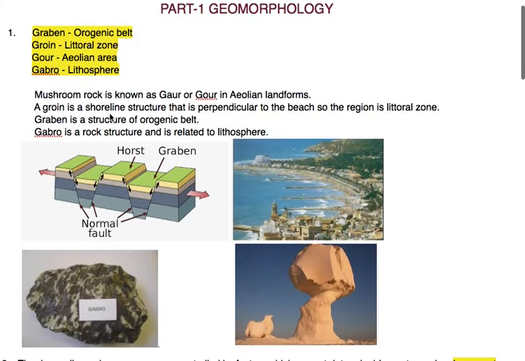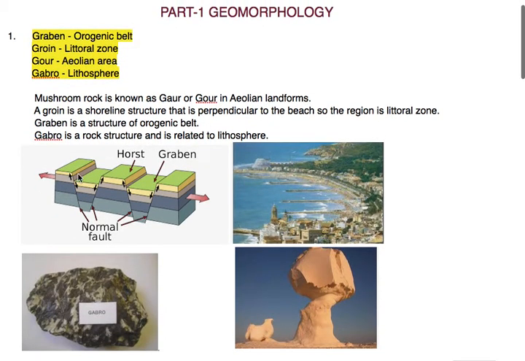Now from the pictures or diagrams we can understand what is graben, and how graben is related to orogenic belt. Here are mountain blocks. Due to normal fault, one block is moving downward and the other is upward. The downward portion is known as graben and the upward portion is known as horst.